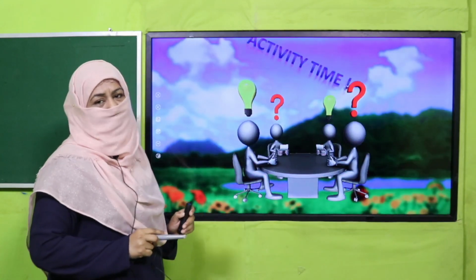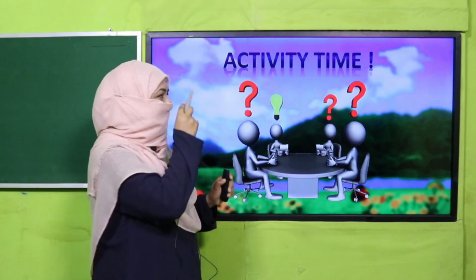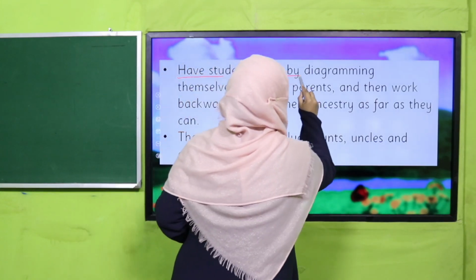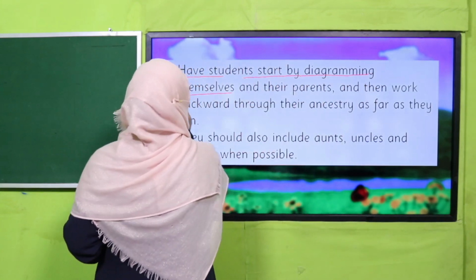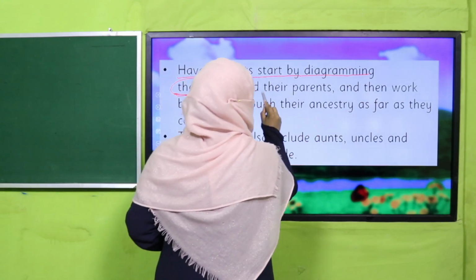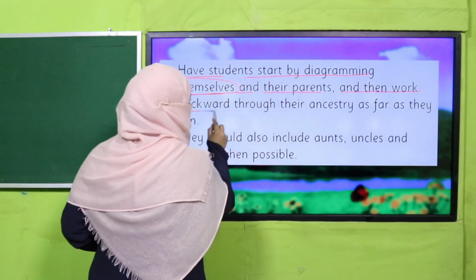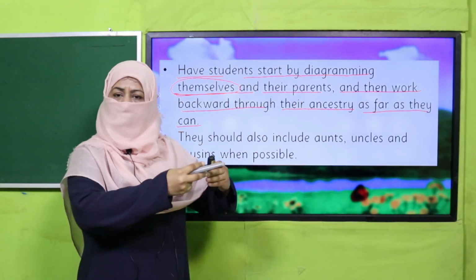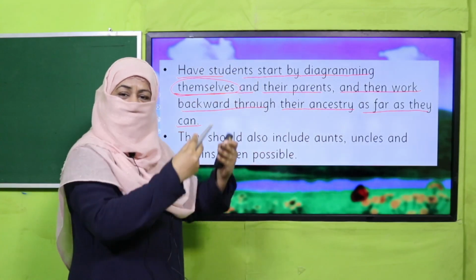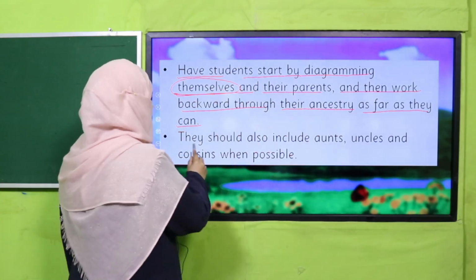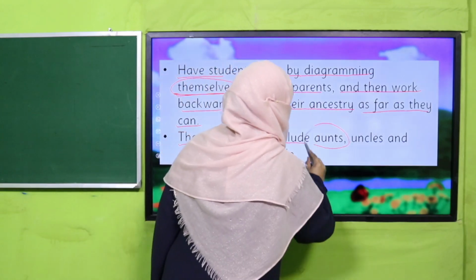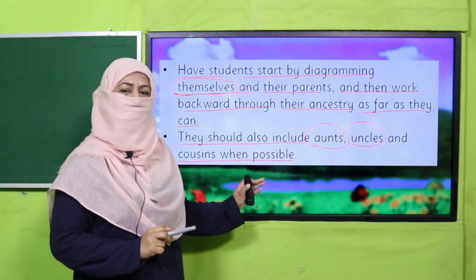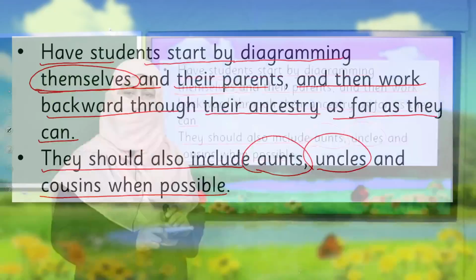So it's time for a very interesting activity. Are you ready for that? All right. What you are going to do? Students have to start by diagramming themselves. So you make your own picture and your parent, and then work backward through their ancestry as far as they can. Means you, your parents, your grandparents, your great grandparents, this is how you can make this tree. And you should also include your aunts, your uncles and cousins wherever it's possible. All right. So make this beautiful tree. Pause the video, enjoy the activity and then come back.